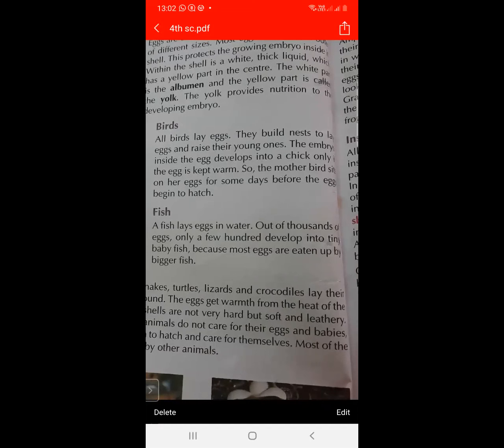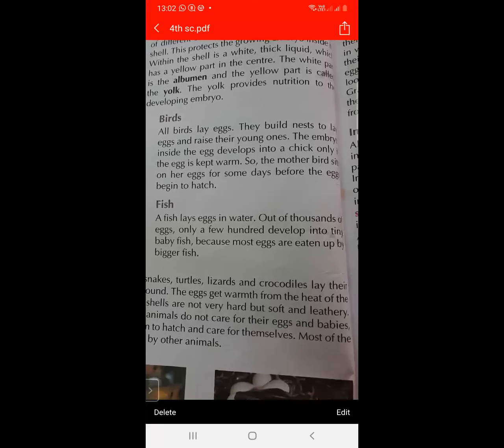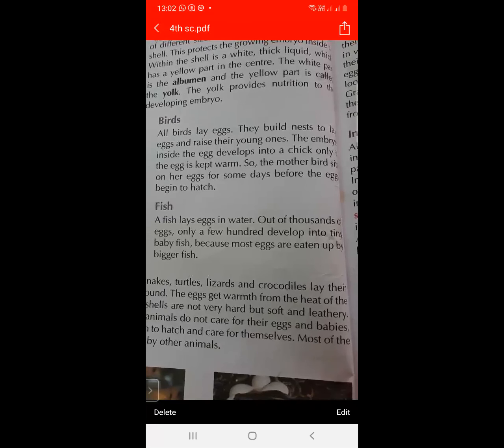What are birds? All birds lay eggs. They build nests for laying eggs, and they raise their young ones. The embryo inside the egg develops into a chick only if the egg is kept warm. So if the egg is kept warm, it develops into a chick. The mother bird sits on the egg for some days before the egg begins to hatch.